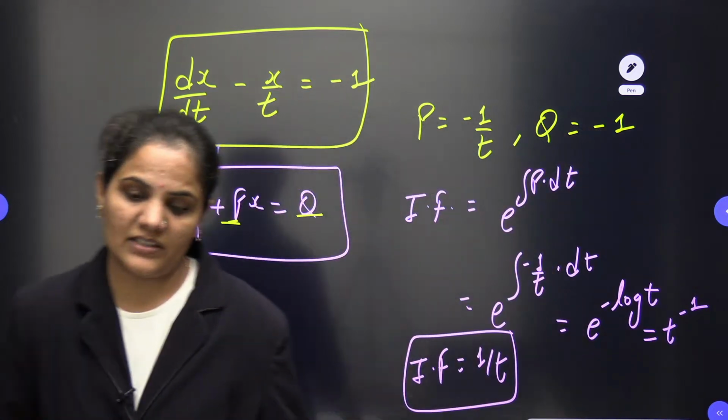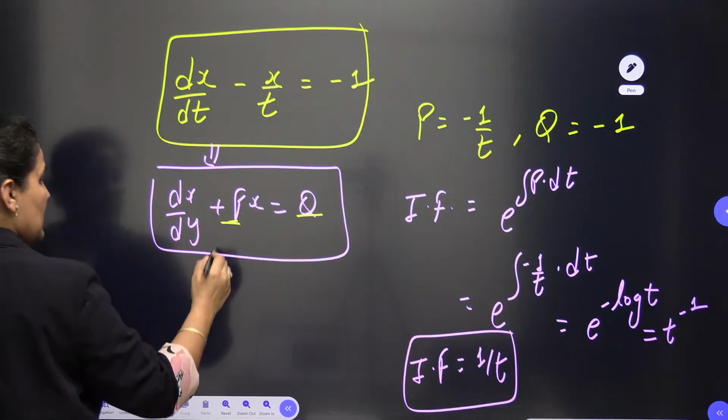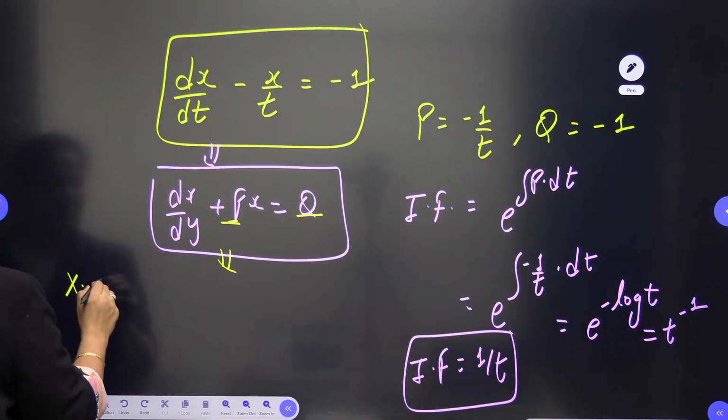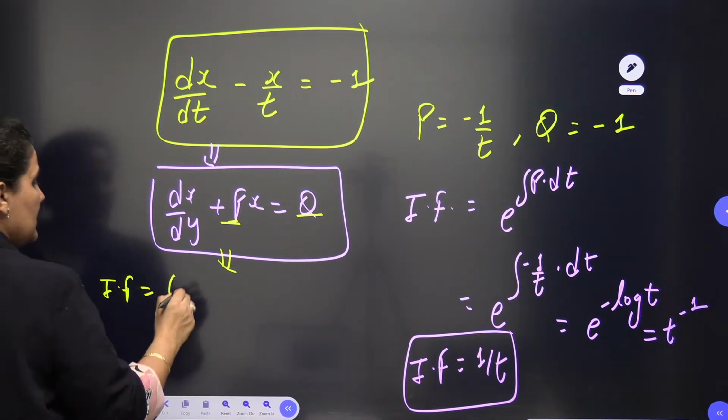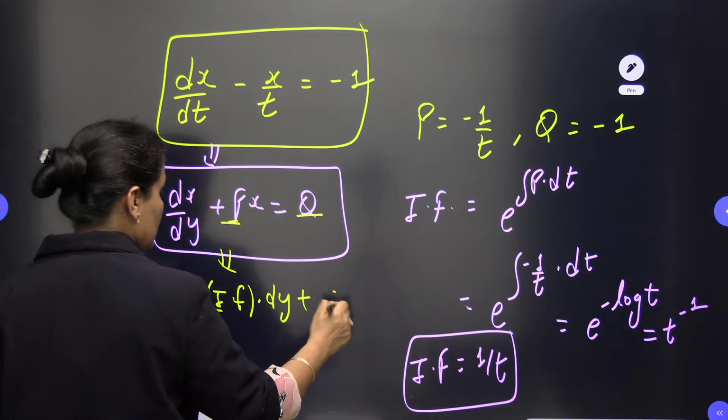Now we go for the general solution of this differential equation. The general solution is x times the integrating factor equals the integral of Q times the integrating factor plus c. Here x times 1/t equals the integral of -1 times 1/t dt plus c.